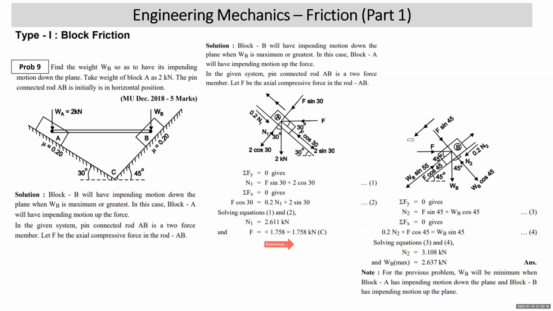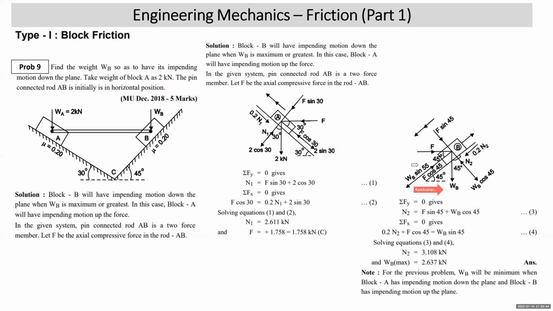Now we draw the FBD of block B. Now it will be workable because as the value of F is known to you, the number of unknowns left on the FBD of block B will be 2 only. Weight is vertically down WB. Plane is making 45 degrees with horizontal. Reaction normal to it will make 45 degrees with vertical. So WB cos and WB sin. Force F is going to make 45 degrees with the plane. So F cos 45 and F sin 45.